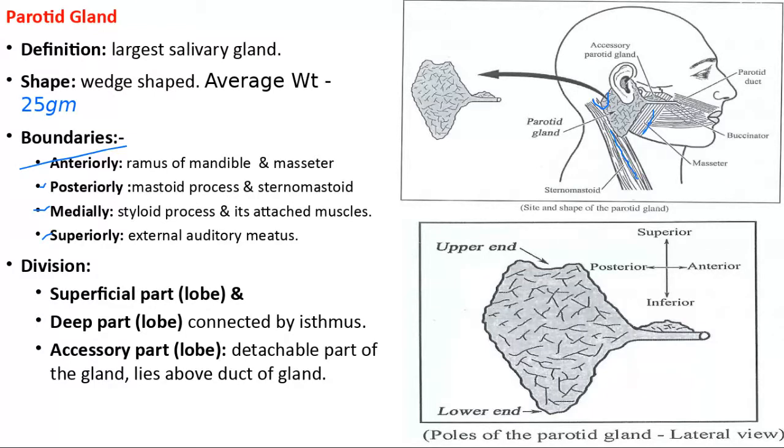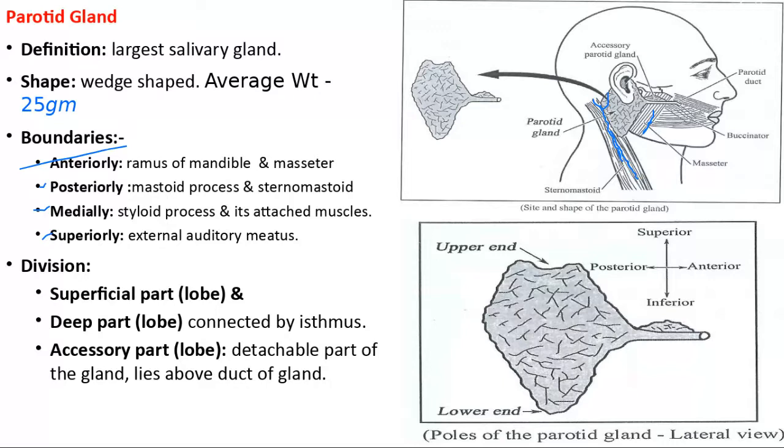Here is the anterior part and this is the posterior part of the parotid gland. Whereas on the medial side, that is the styloid process and the muscles coming from the styloid process.